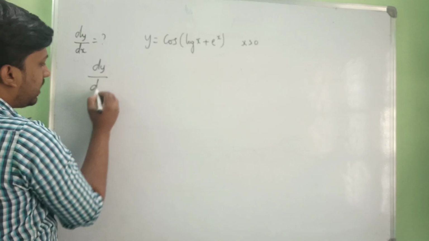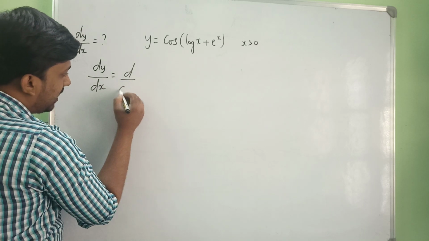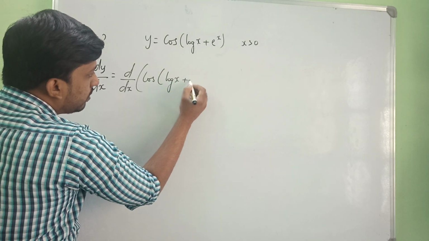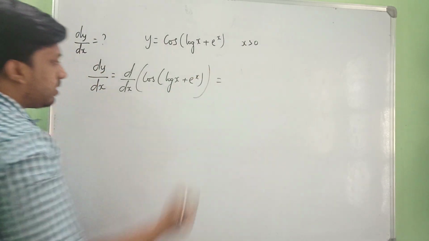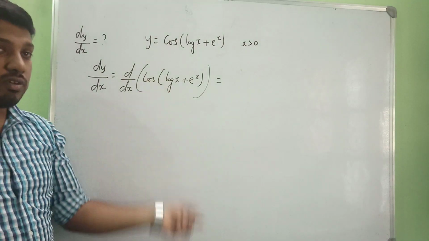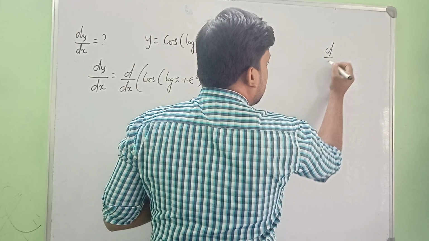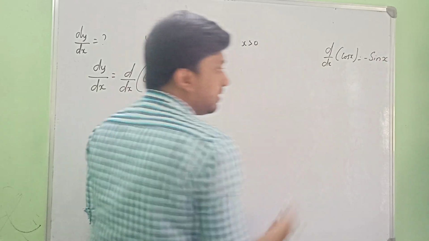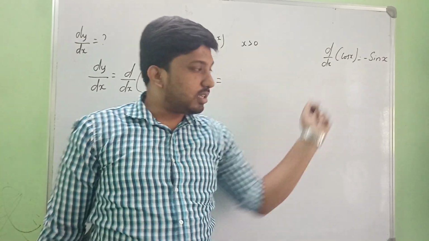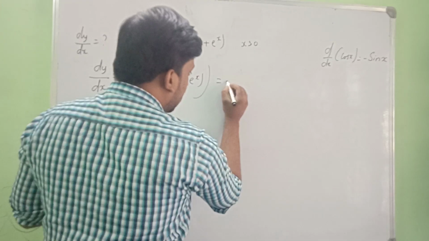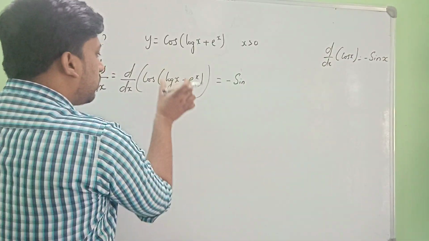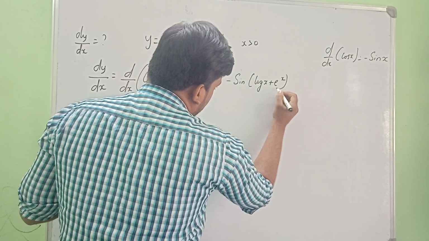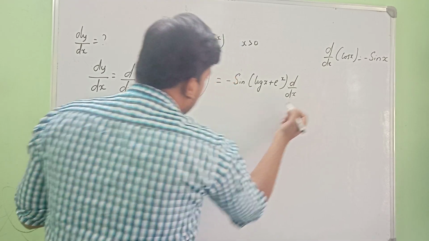So dy by dx is nothing but d by dx of cos of log x plus e to the power of x. What is the derivative of cos x? If we take d by dx of cos x, it is minus sin x, isn't it? The derivative of cos x is minus sin x. So we will be taking that. Here we will be getting minus sin. In the place of x, we have log x plus e to the power of x.